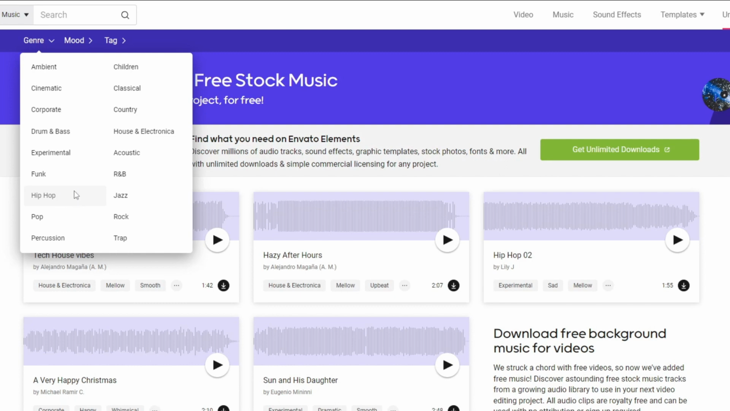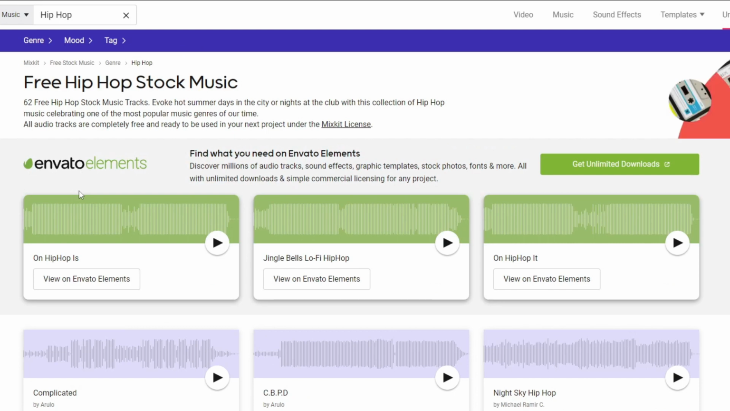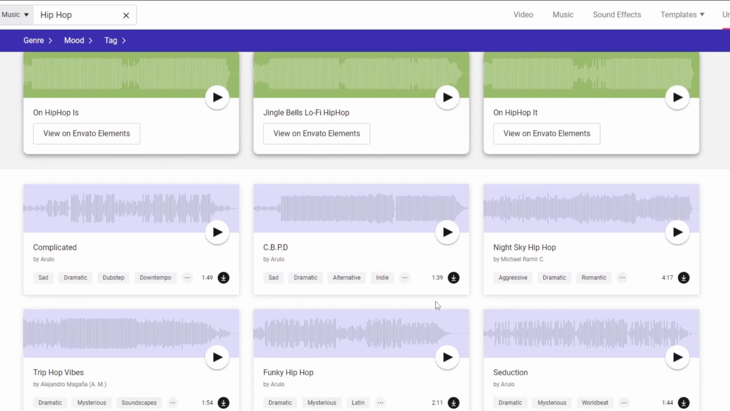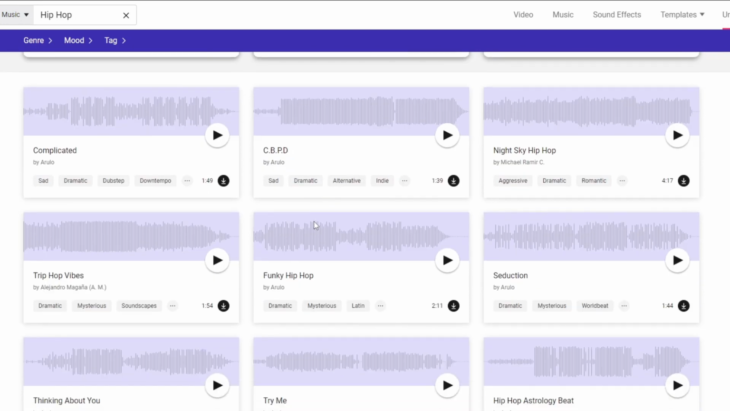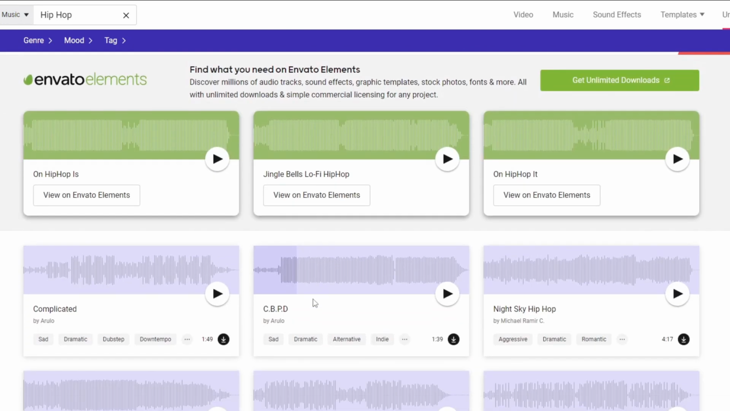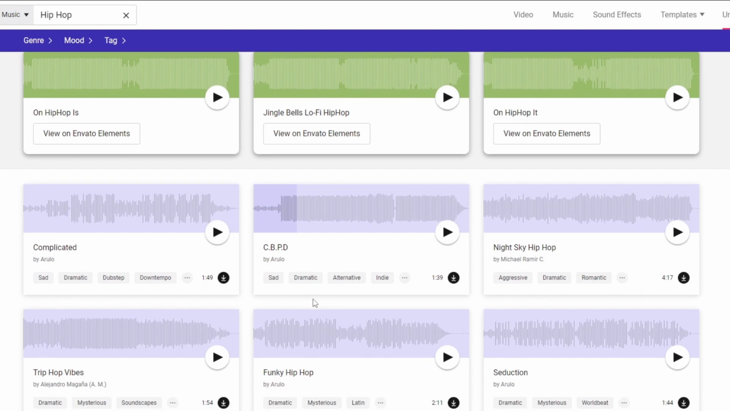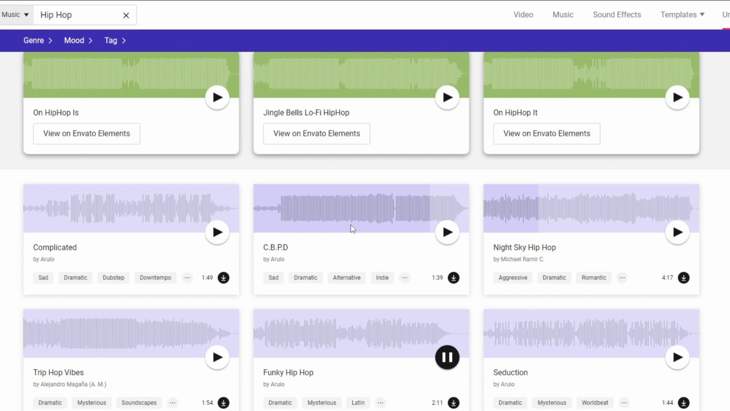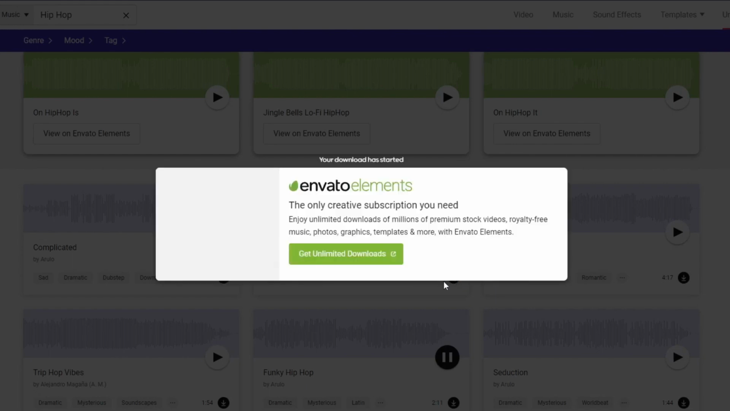So just click on it, and after that, it will categorize the music into the hip hop ones. We can now see multiple hip hop stock music right here that we can listen to. So what you are actually going to do is just listen to any of these. You can listen to as many as you can, or you can download multiple stock music right here if you want to. Once you find something that you actually like, click on the download icon right here, and it will basically instantly download to our computer.